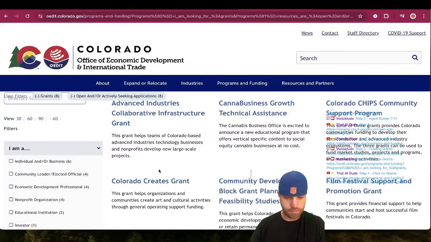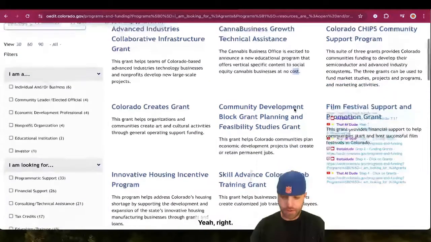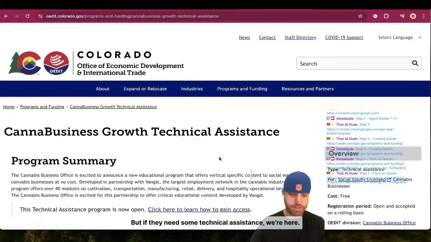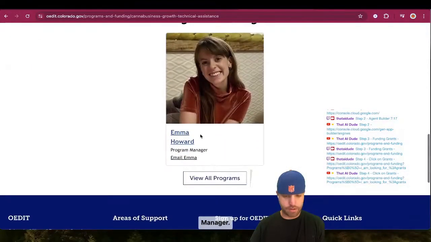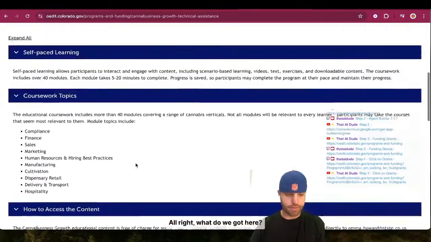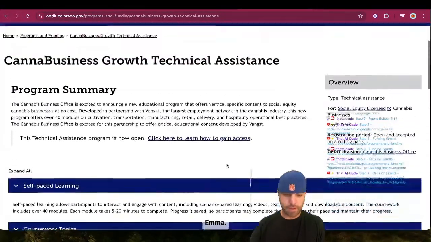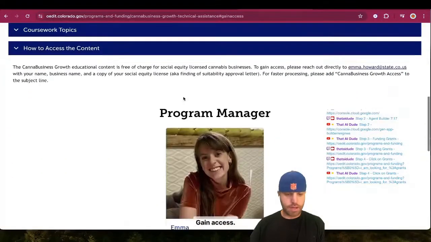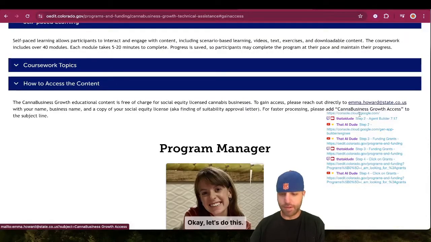Open. Okay. Can a Business technical assistance at no cost? Yeah, right. You pay for this. But if they need some technical assistance, we're here, right? Okay, programs. What do we got here? Manager. Hi, Emma. All right, what do we got here? Coursework. Oh, dude. Emma, call me. I can put this whole thing in a chat bot. Let's see, gain access. That's all we gotta do? Emma, okay. Let's do this.